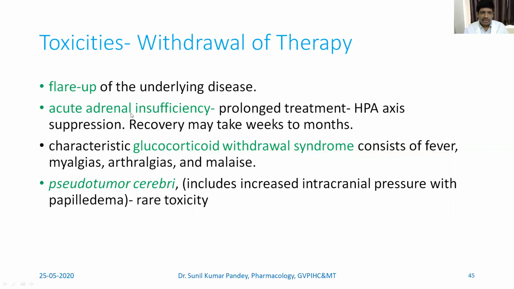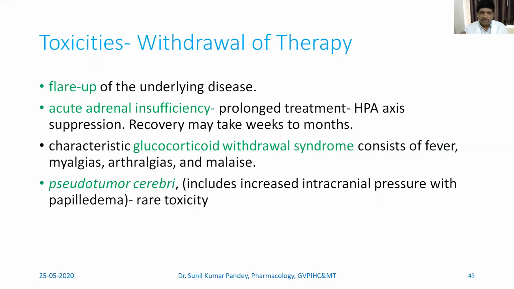There can be acute adrenal insufficiency that happens mainly when there is a prolonged treatment with corticosteroid. When there is a prolonged treatment, the HPA axis is suppressed. How is it suppressed? The HPA axis, the pituitary and the hypothalamus, are the main system which causes the release of cortisol.